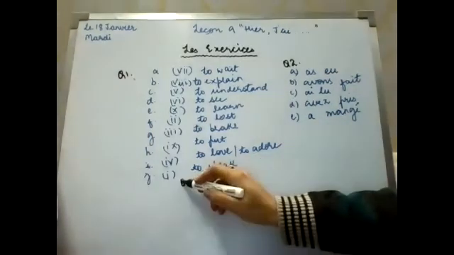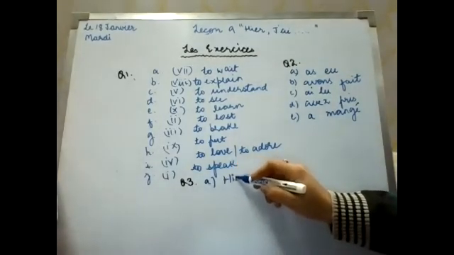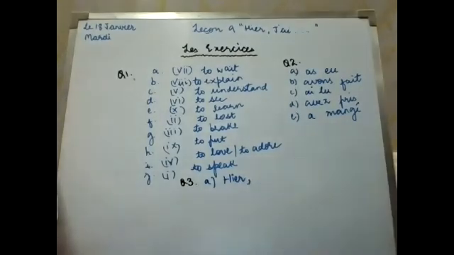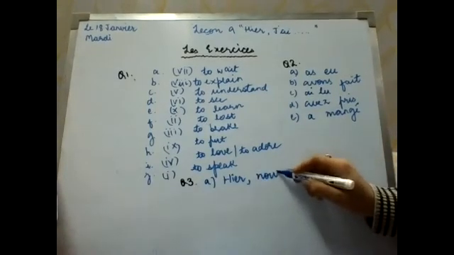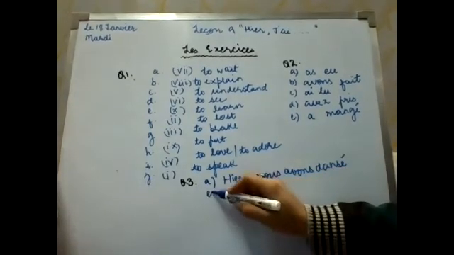Now, question number 3. The sentence is given to you in present tense, and you have to change it into passé composé. Complétez comme dans l'exemple, as given in the example. You need to complete it. First part, the example is given: aujourd'hui, j'écoute la radio. The verb is écouter. Similarly, the first one is aujourd'hui. Aujourd'hui means today, and hier means yesterday. So the passé composé of aujourd'hui is hier. Nous dansons, the verb is danser. So your answer will be nous avons dansé ensemble.